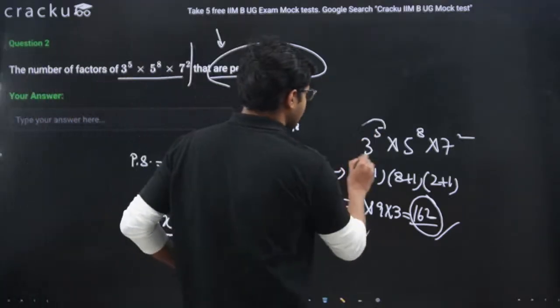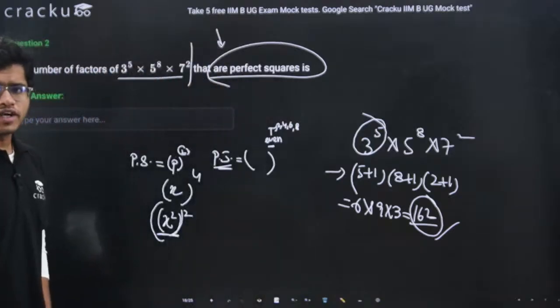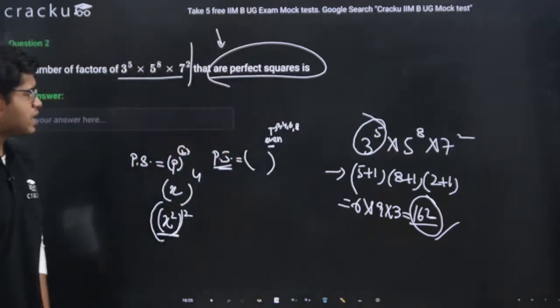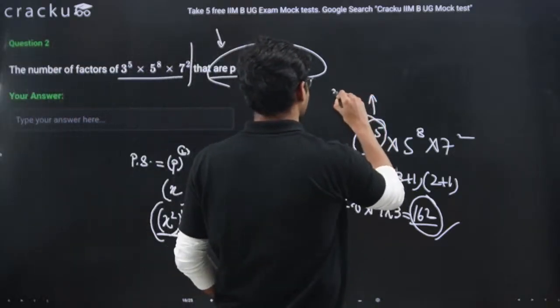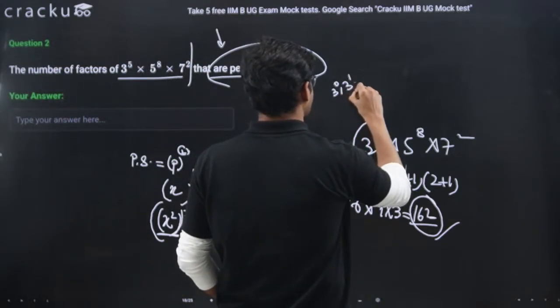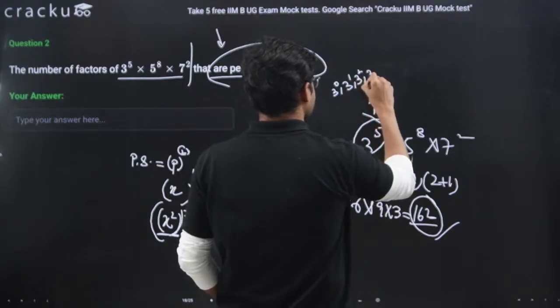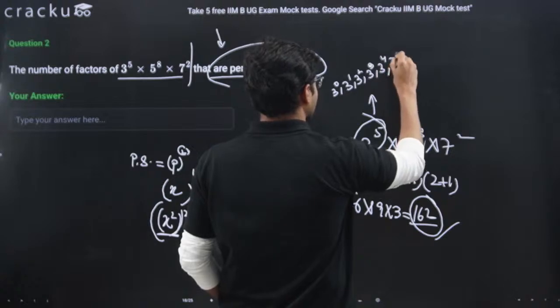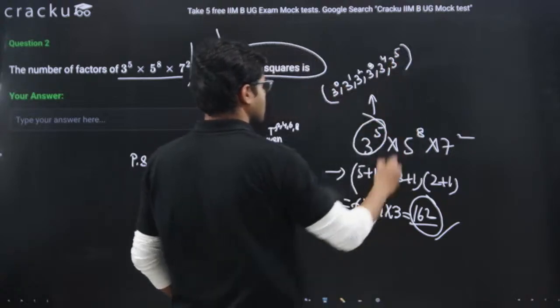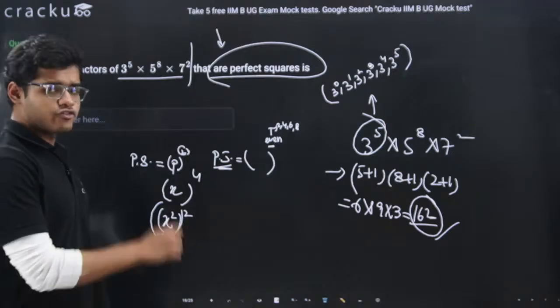See guys, 3 to the power 5. What are the powers of 3 which are present in this number? The powers of 3 present are 3 to the power 0, 3 to the power 1, 3 square, 3 cube, 3 to the power 4 and 3 to the power 5. Similarly, 5 to the power 8.